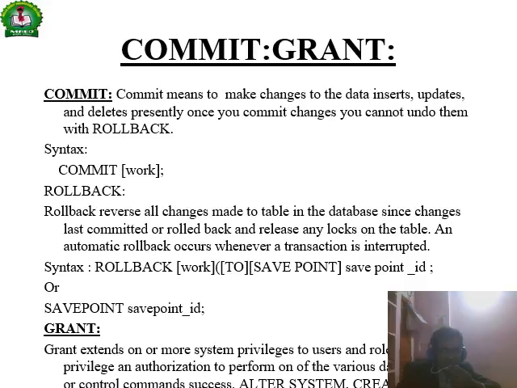Commit means that while inserting, deleting or updating the information, all successful completion of the operations is committed, a completed transaction. And rollback reverses all the database changes since the last committed operation. An automatic rollback can also happen when interrupted, right. ROLLBACK WORK TO SAVEPOINT, and this is the savepoint ID. Granting privileges to the user for authorization to perform various control operations: alter, create, drop, and delete permissions.